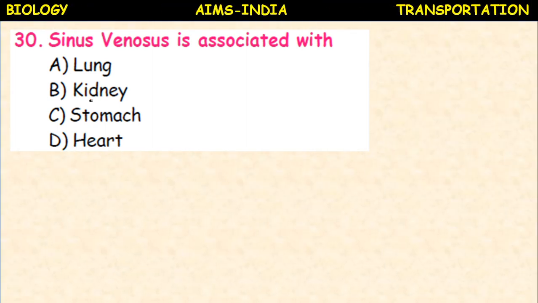Sinus venosus is associated with lung, kidney, stomach, heart. Sinus venosus is associated with the heart, especially the heart of amphibians and reptiles.